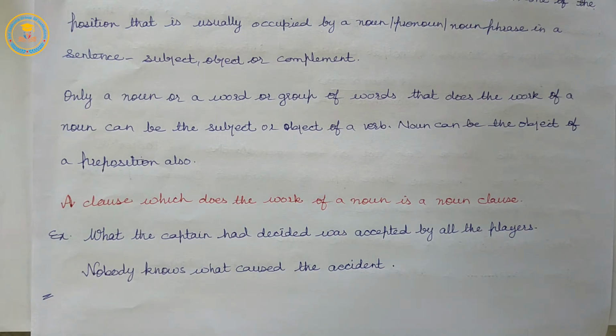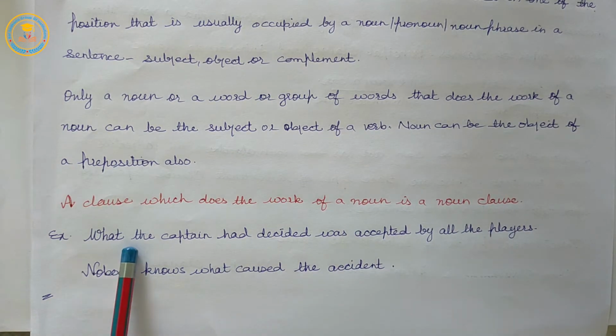In the first sentence, what the captain had decided is a clause. Subject: the captain. Predicate: had decided what. Secondly, it is the subject of the verb was accepted in the main clause. Listen: what the captain had decided was accepted by all the players.